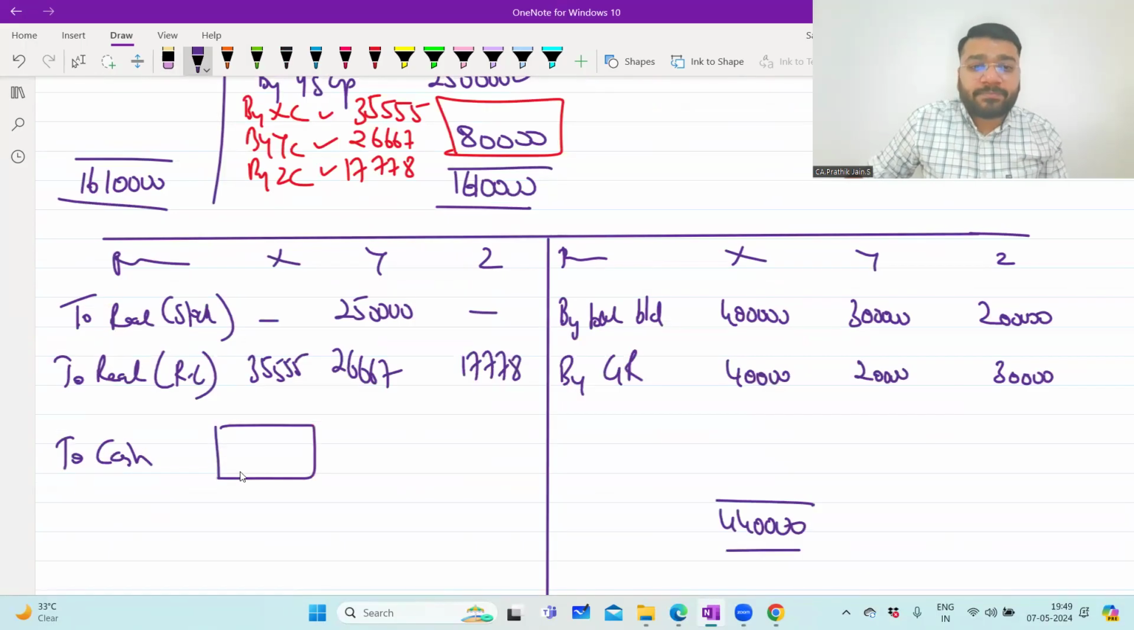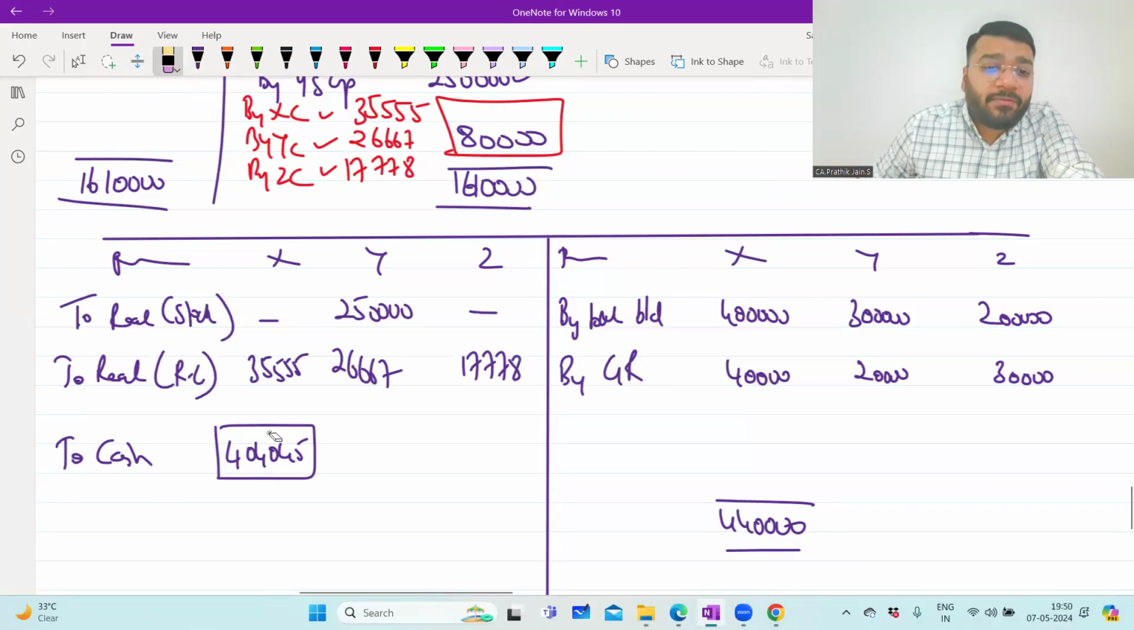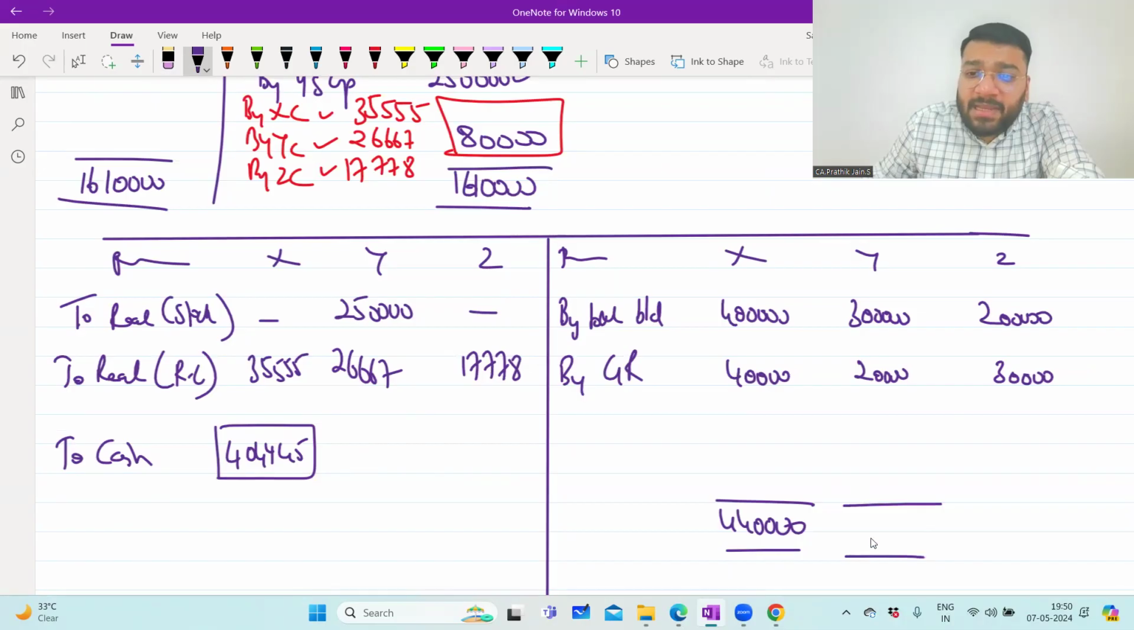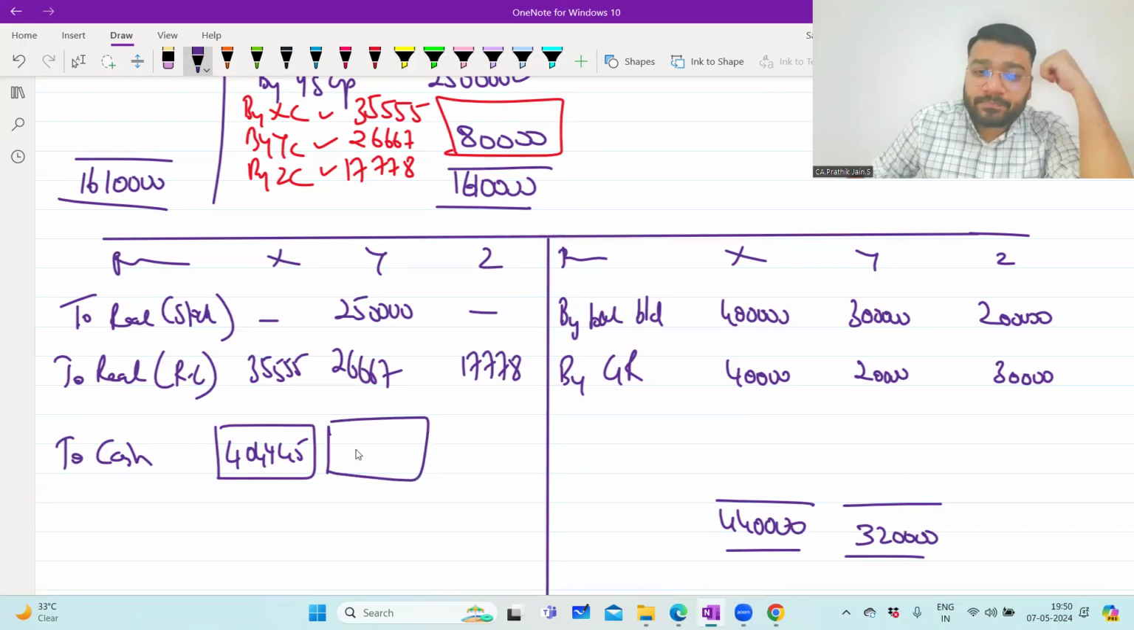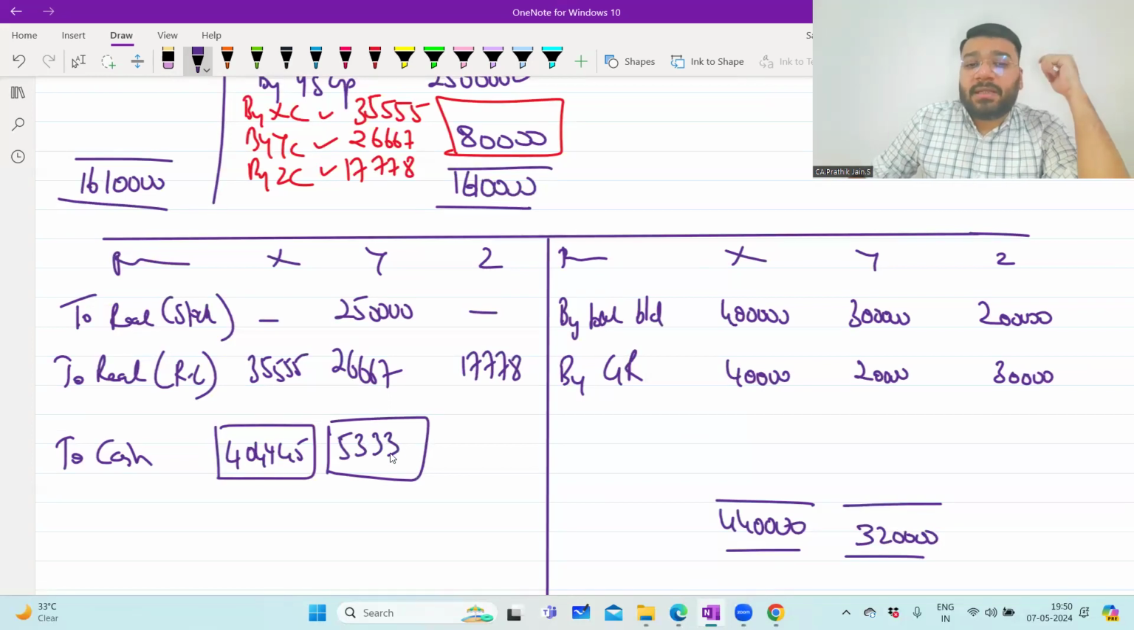How much money will pay to X? 4 lakh 4,445. Correct? 4 lakh 4,445 we have to pay to X. For Y, sir, Y total money that we have to pay is 3 lakh 20,000 rupees. Out of that, 250 we have to receive from him in form of stock, and 2,667 we have to recover from loss. So balance, how much we have to pay him? 53,333. Online people, are you getting the same thing?